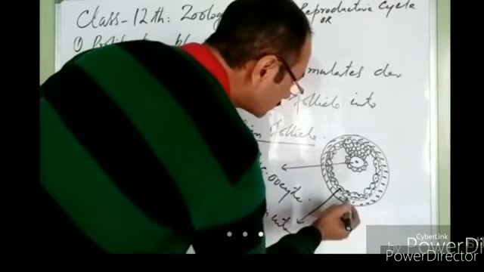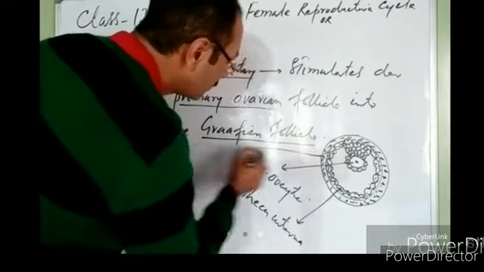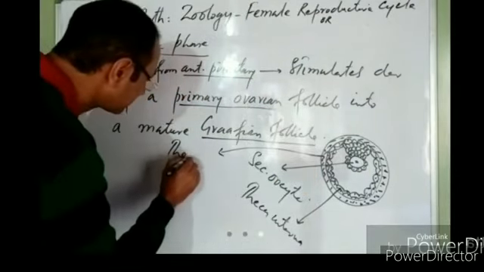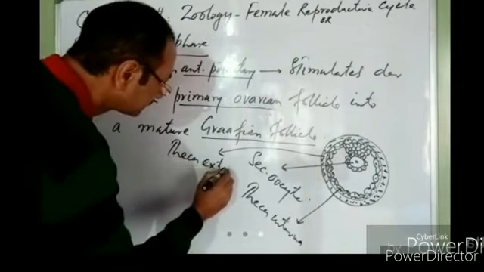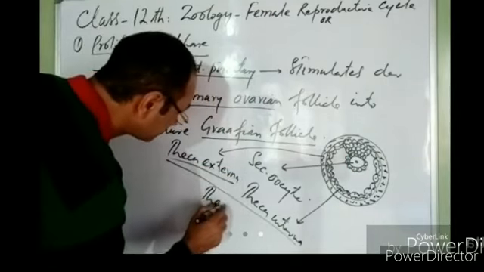This is the connective tissue of the ovary itself, and it forms theca externa. Both of them together are known simply as theca, right?